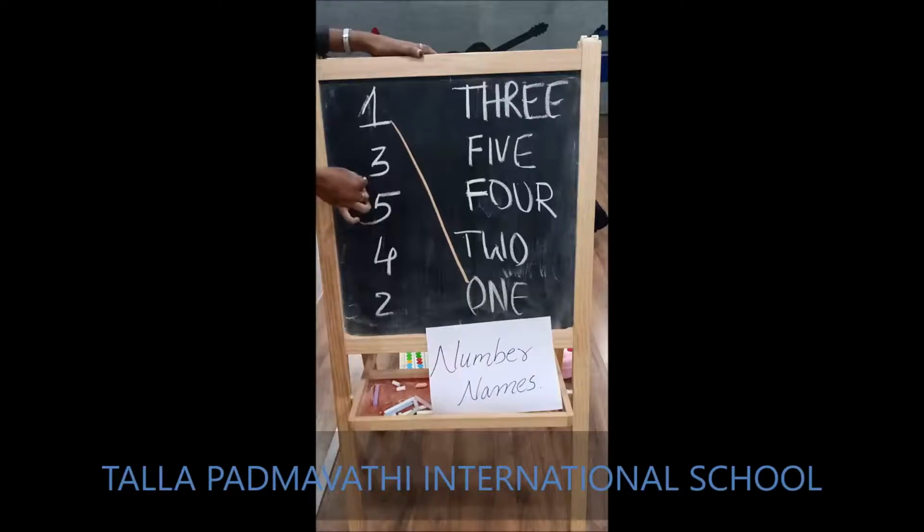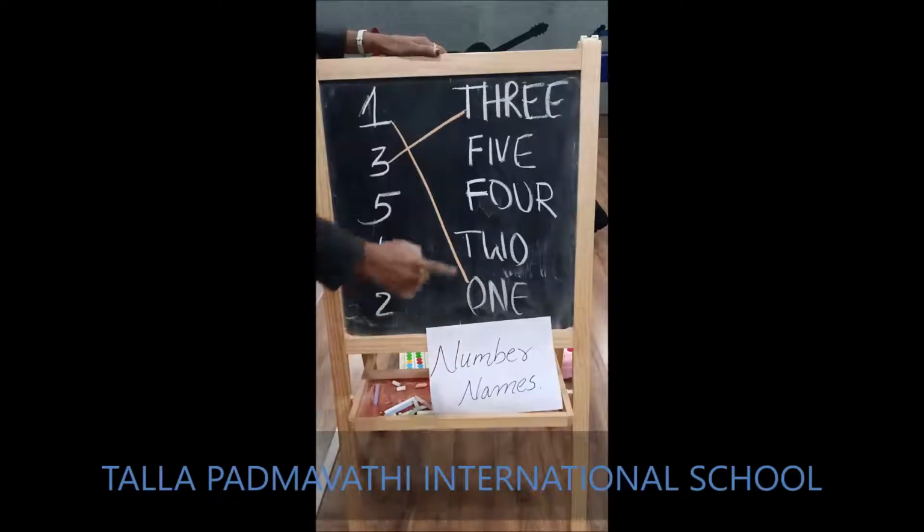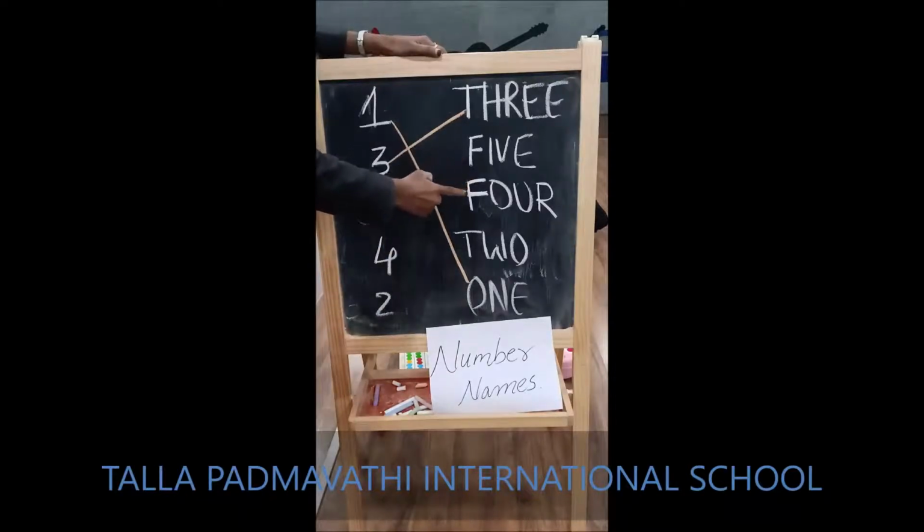Now, what is the next number? 3. So, where is 3? First one. Now, where is the number name 5? Which is 5? The second one.